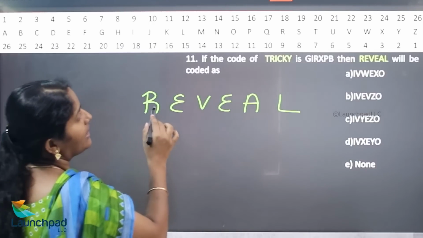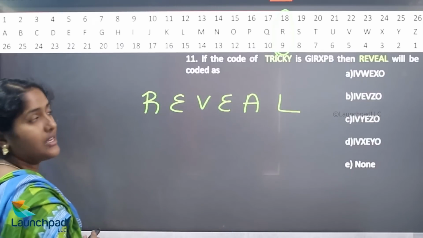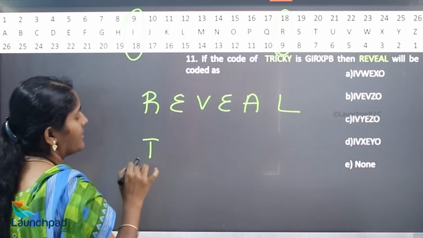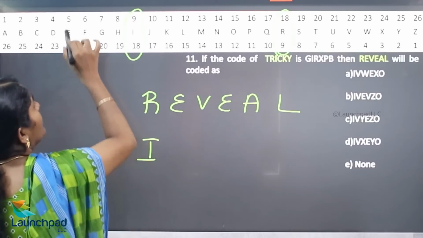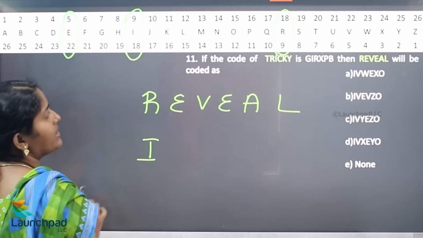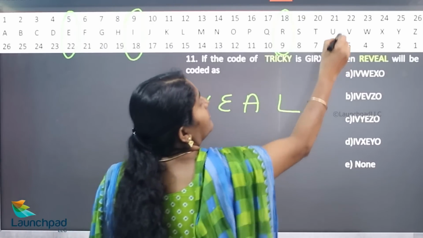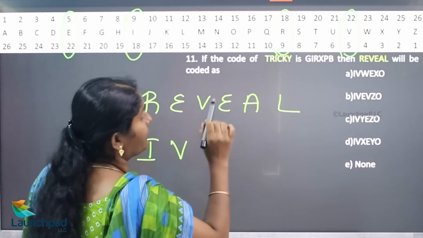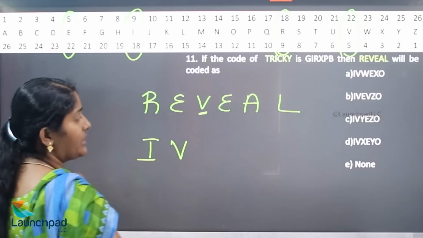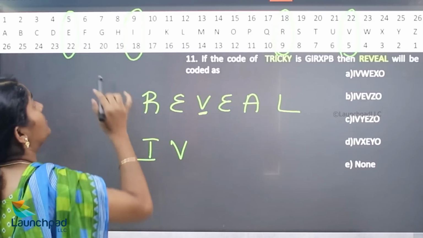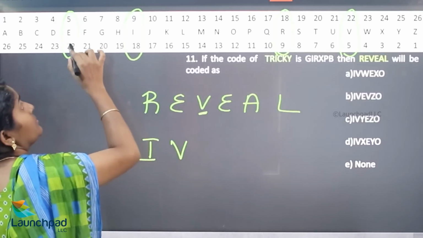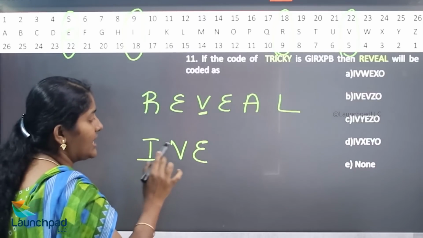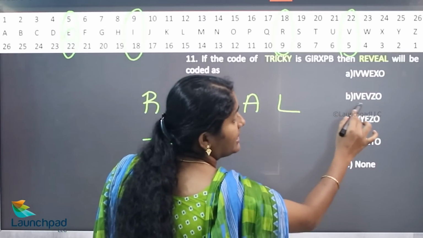What is the value of R? 18, 9. So where is the 9, 18? I. What is the value of E? 5, 22. What is the value of 22, 5? V. What is the value of V? 22, 5. So we need to take 5, 22. Where is 5, 22? 5, 22 has the value E. Just check with your options. Is there any option with I, B, E available? Yes, option B is available.